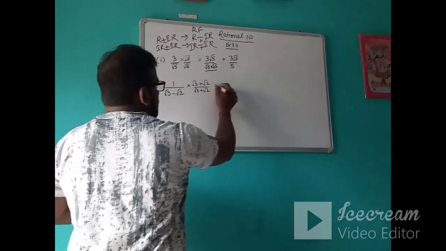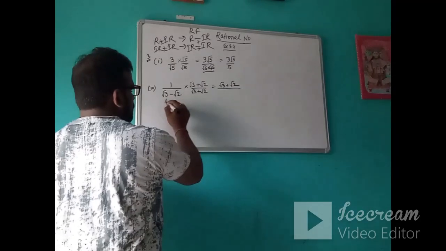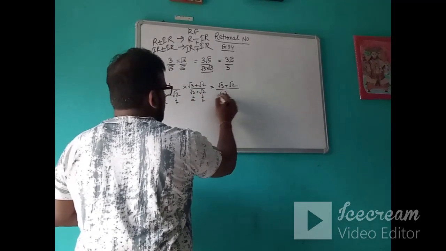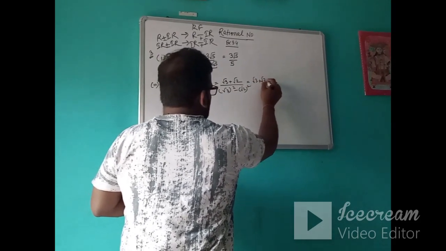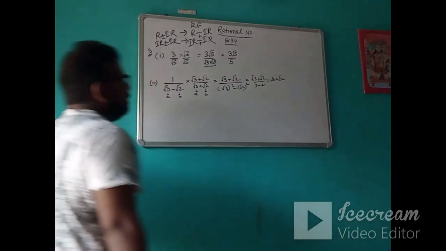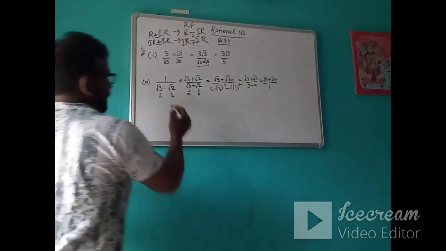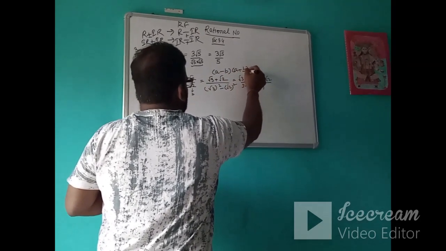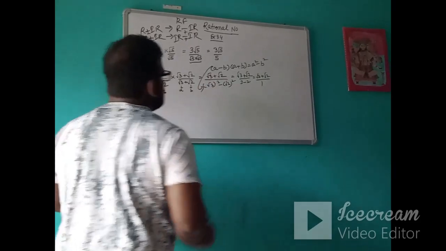So now we will multiply. It becomes root 3 plus root 2, and see this, it is actually a, it is actually b, and a and b. So what we will use? A square minus b square. So it is root 3 plus root 2 upon 3 minus 2, that is root 3 plus root 2. Therefore its denominator has been rationalized, and which identity have we used in this? This identity we have used here.